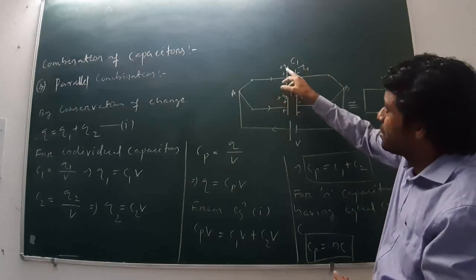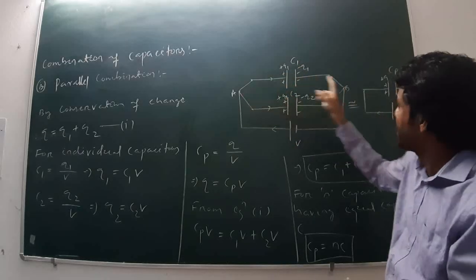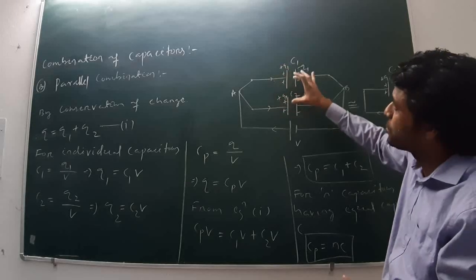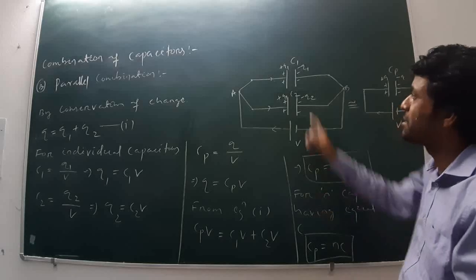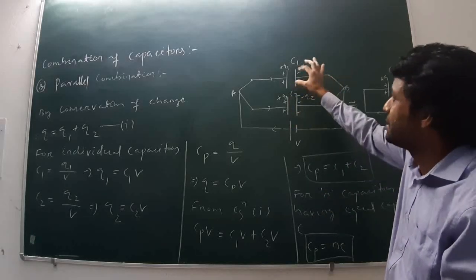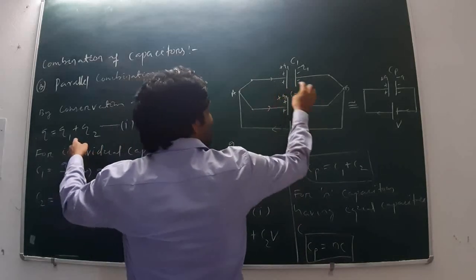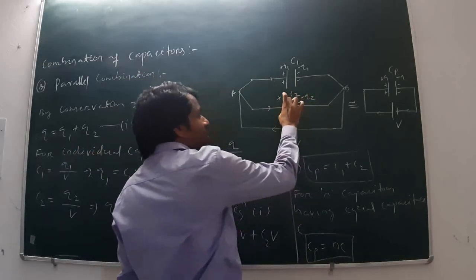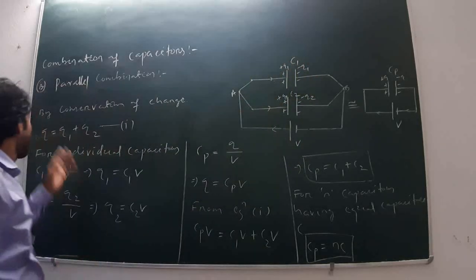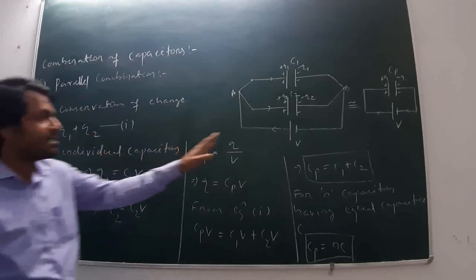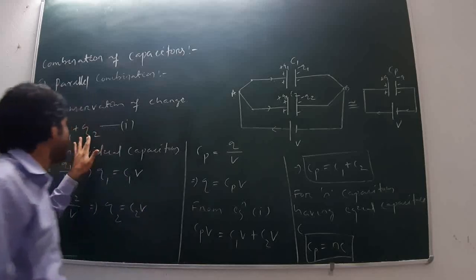Means here the charge remains different because the potential difference between terminals A and B is the same for the two capacitors, therefore the potential difference remains same but the charge is different. In the first capacitor I have taken charge Q1, for the second capacitor charge Q2. This is positive plate, this is negative plate, this is positive plate, this is negative plate. So by the conservation of charge, total charge Q is equal to Q1 plus Q2.